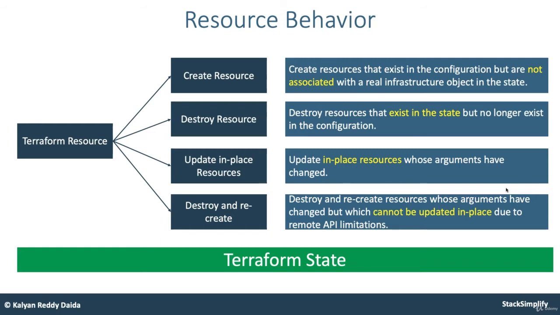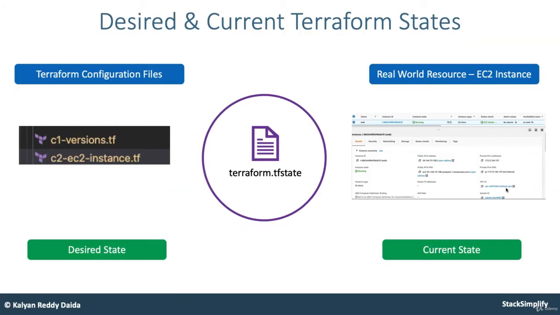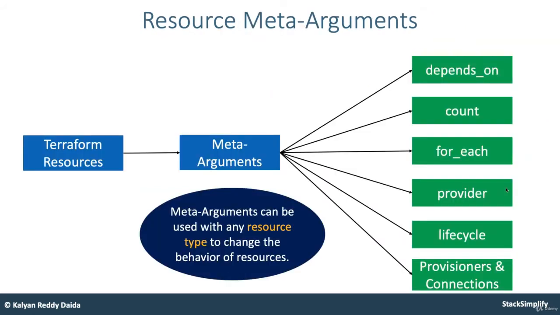Once we reach here, the time comes where we need to learn about the Terraform state. We will understand the Terraform state in a detailed manner: what will happen at terraform init, terraform plan, and terraform validate, what will happen when you run terraform apply, where the terraform.tfstate file will get created, and what happens during terraform destroy. All these things you are going to learn as part of the fundamentals of Terraform state, and then you'll learn about desired and current Terraform states, and move on to resource meta arguments.